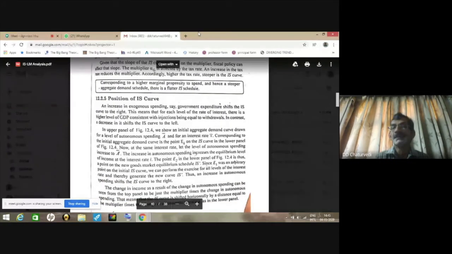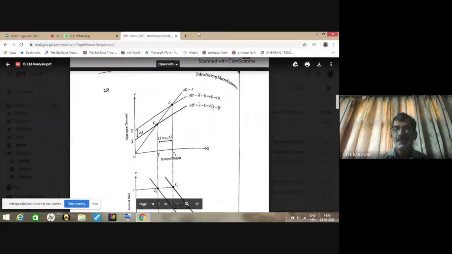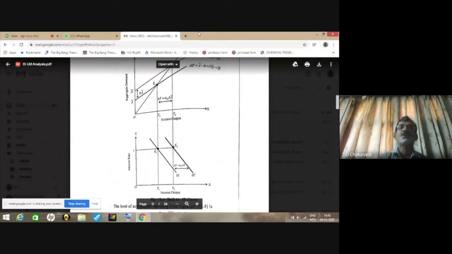We have next subtopic, position of IS curve. Position of IS curve means where from IS curve starts, or what causes IS curve to shift to the right, or what causes IS curve to shift to the left. We all know that whenever you draw any curve, if you change anything which is shown on one of the two axes, you will be moving along the same curve.